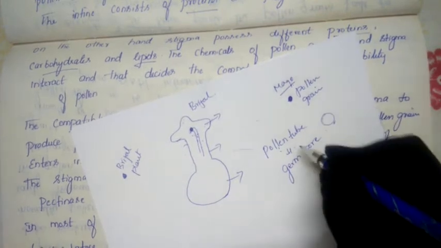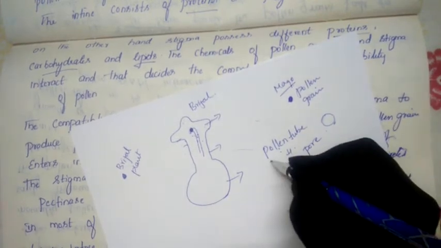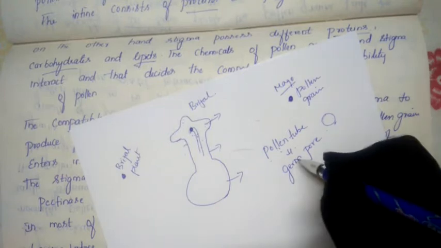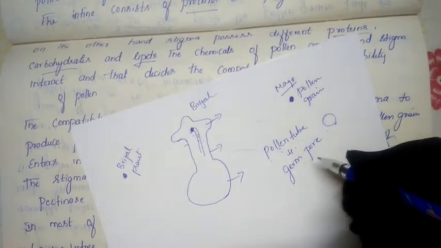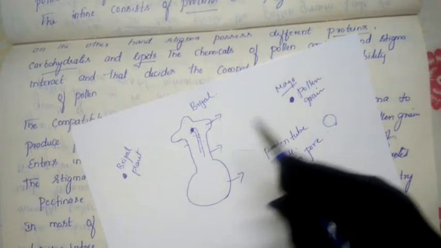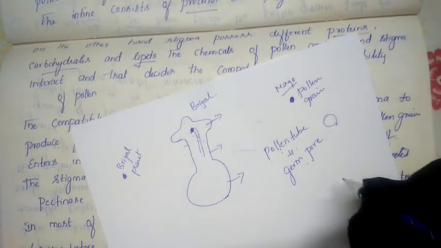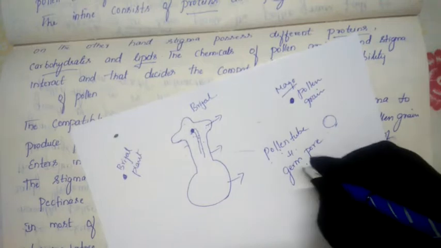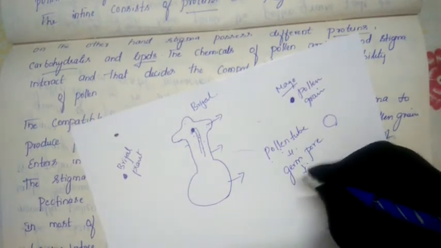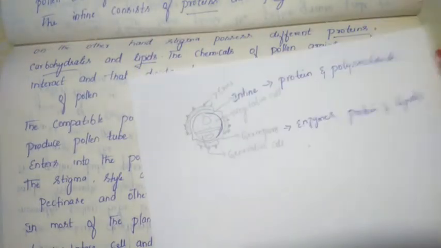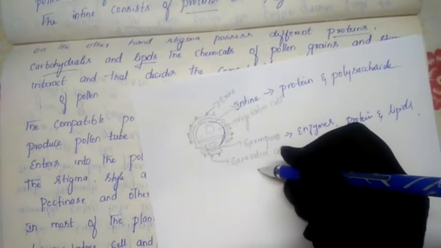Keep this in mind, it is important for your NEET exam. If they ask from which part of the pollen grain the pollen tube arises, the answer is germ pore. So from the germ pore, the pollen tube starts arising. And who is supporting this? Keep this in mind too: in the pollen grains, the vegetative cell and generative cell were already studied in your previous class.